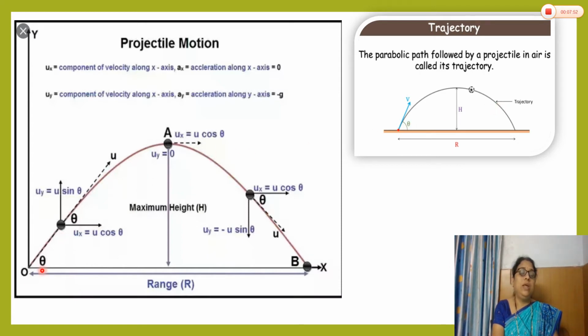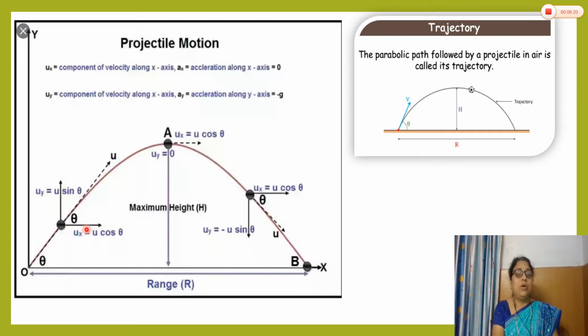See here, when the object is thrown, the initial angle, that is the angle of projection, is theta. The initial velocity is here, this is the direction of initial velocity u. The initial velocity is divided into two perpendicular components. The horizontal component ux is equal to u cos theta, and the vertical component uy is equal to u sin theta.